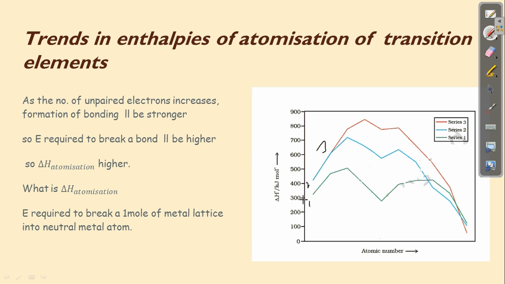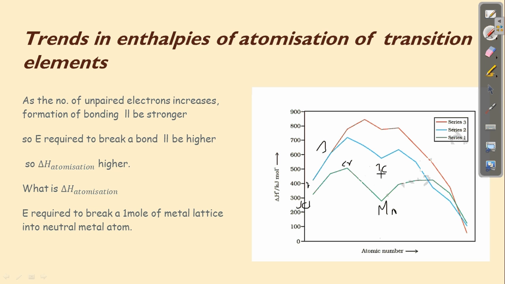So here we will go from scandium, and it reaches high for chromium, and as usual, like melting point, manganese and technetium will have low enthalpy of atomization because the electrons' participation in the bonding will be very less.